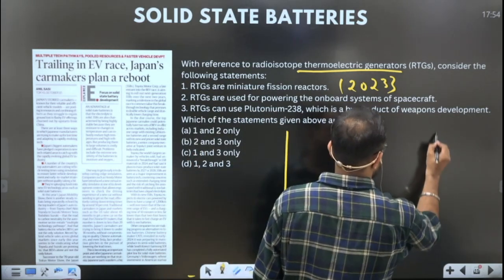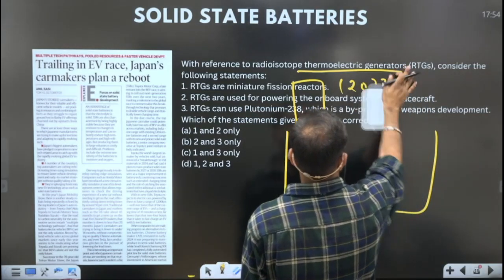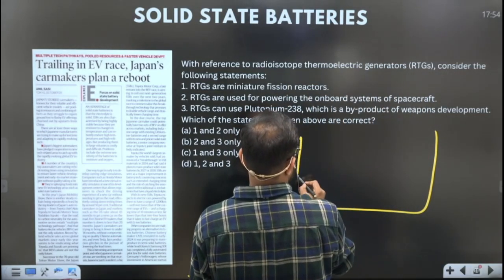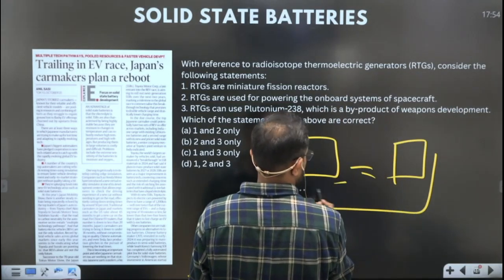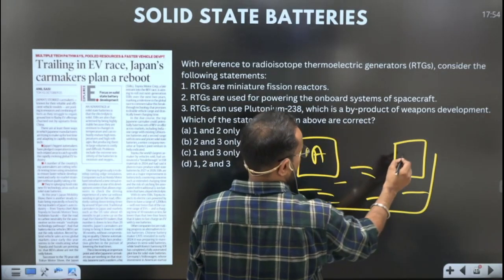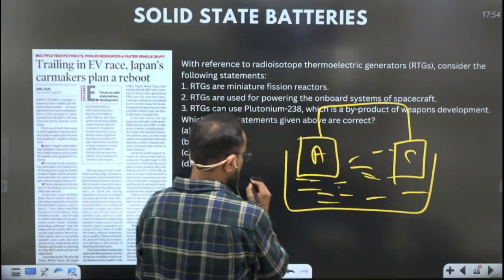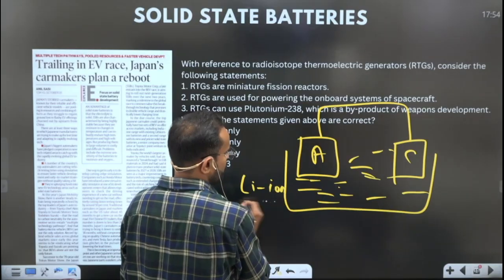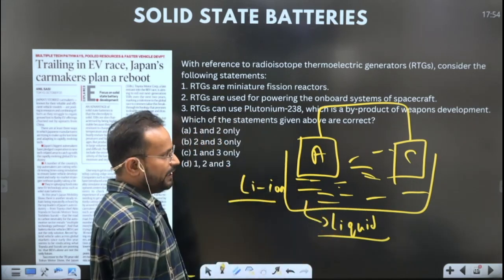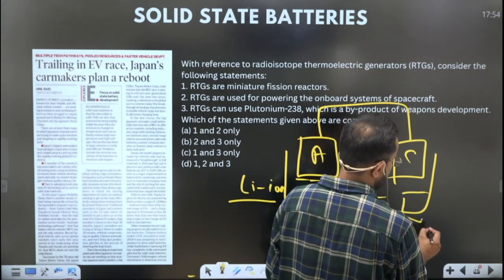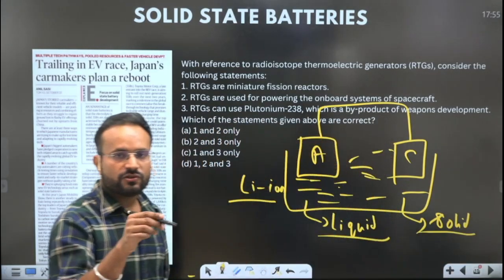Basically there is the anode part, the cathode part, the connection flow, and this is the electrolyte section. In the conventional lithium ion batteries, you have liquid electrolyte. But in the solid state batteries, this electrolyte becomes solid in nature. So that is why solid state batteries.